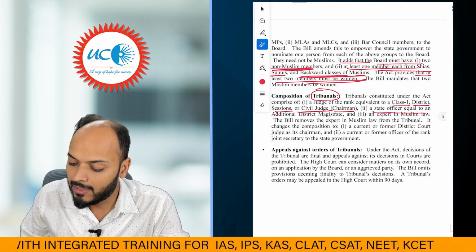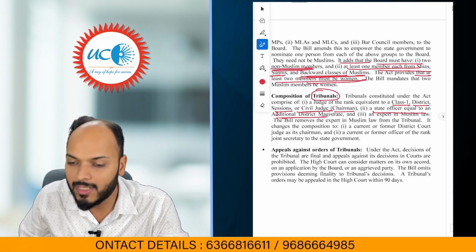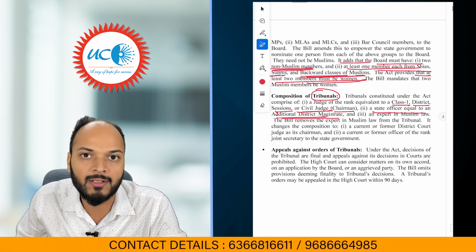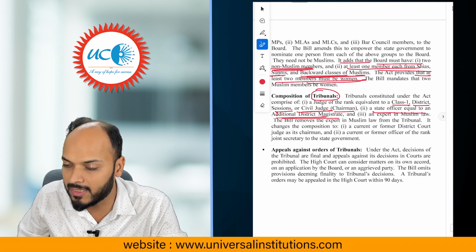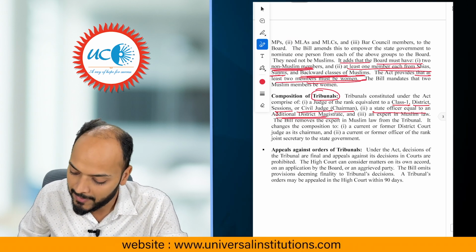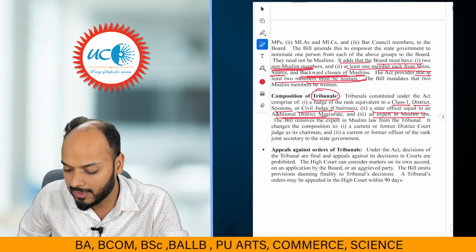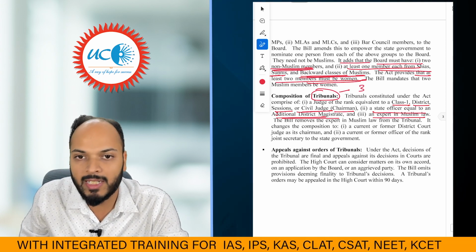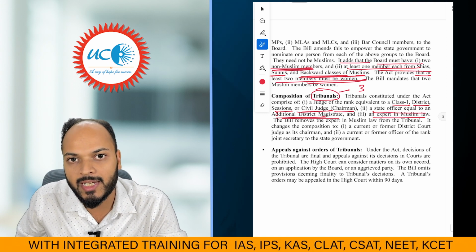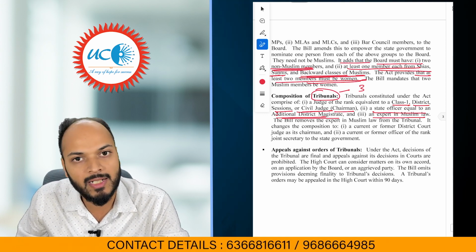A state officer equal to additional district magistrate will also be a member. And the third member is an expert in Muslim law. Right? So the Waqf tribunal will consist of 3 members, 1 from the judiciary, 1 from state services, and 1 an expert in Islamic law.